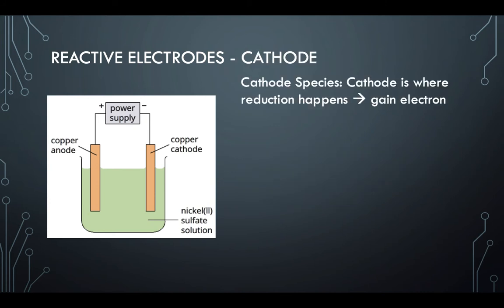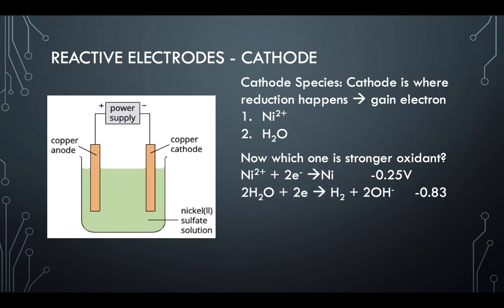At the cathode, we know that is when reduction happens. So any species in this whole system that can gain electrons will be attracted to the cathode and compete for electrons. So nickel cation is definitely one, and then water is also one. And which one is the stronger oxidant, so the biggest bully in the schoolyard? We have nickel and we have water on the electrochemical series, and we know that the stronger oxidant is the top left, which means that nickel will be reduced at the cathode in the end.